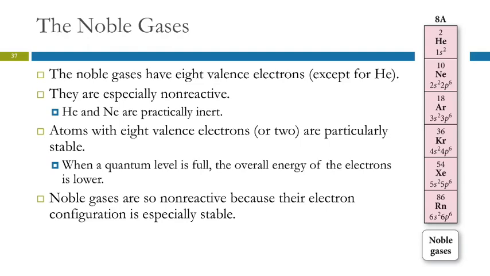So if we look at the noble gases, group 8A, except for helium, all of these noble gases have 8 valence electrons. Their electron configurations are whatever the period is, s2 and p6, so 8 valence electrons. The noble gases are practically non-reactive. They just do not react much at all because they are already very, very stable. We'll learn later that atoms react and form bonds or ions with other atoms to become more stable, to have a lowered energy.